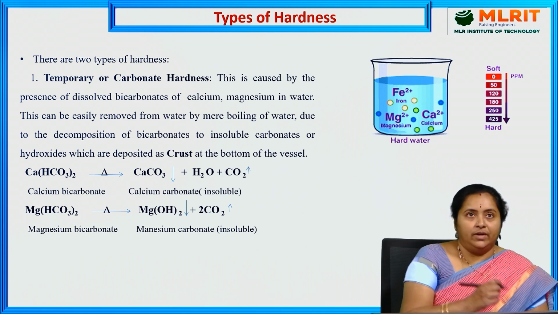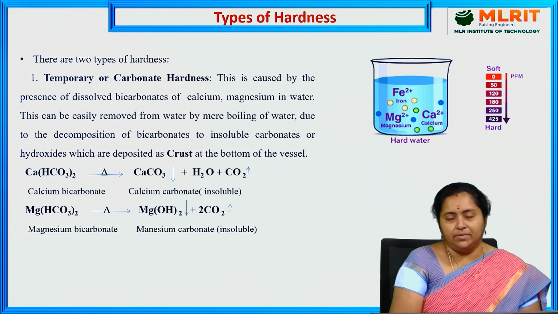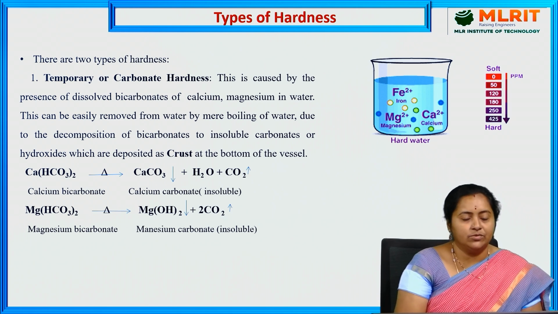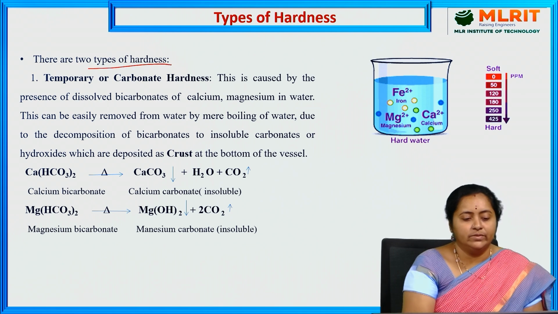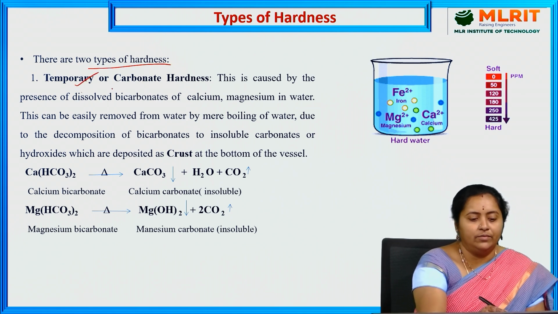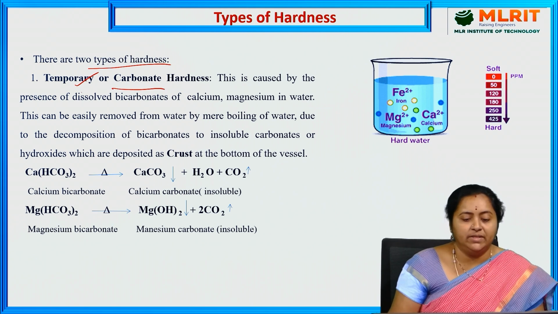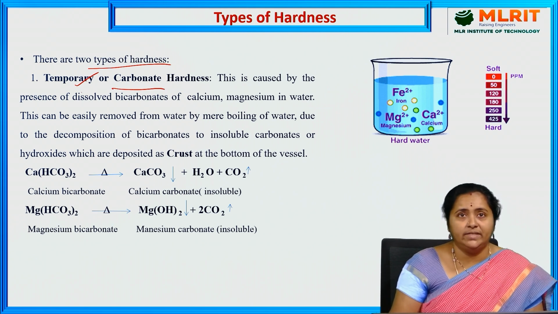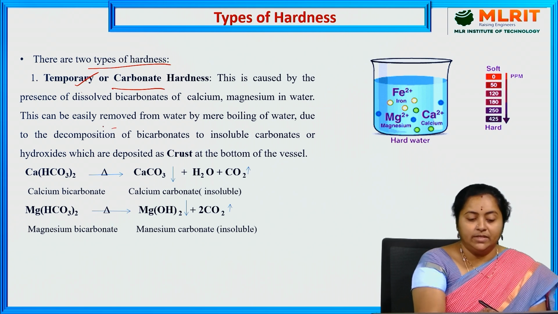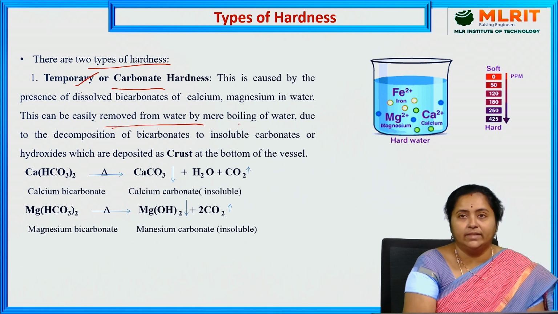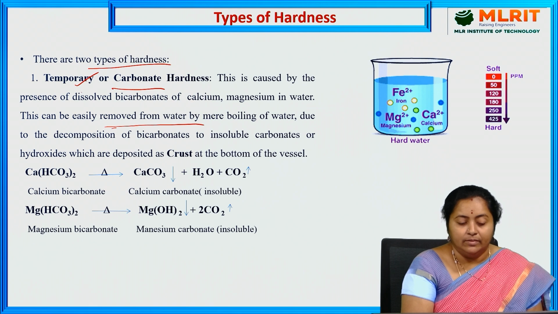You have discussed what kind of salts are responsible for hardness. Now let us go for its two different types. There are two different types of hardness. One is temporary hardness, or we will call it carbonate hardness. Why it is named temporary hardness means this can be easily removed from water by boiling the water sample. This is named temporary hardness, and it can be easily removed by boiling the water sample.